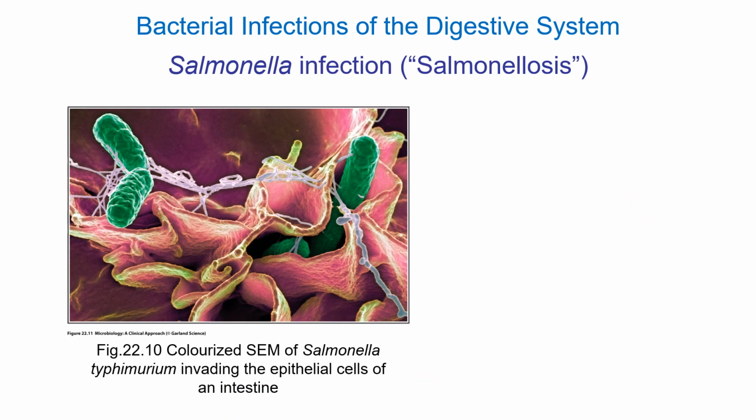So let's talk a little bit about Salmonella. I had mentioned there are many types of Salmonella. Salmonella typhimurium, for example, and I don't want to really distinguish between all the different types, so we're just going to kind of call them Salmonella. Not named after salmon the fish, but named after a person, Daniel Salmon. That's where the name comes from.